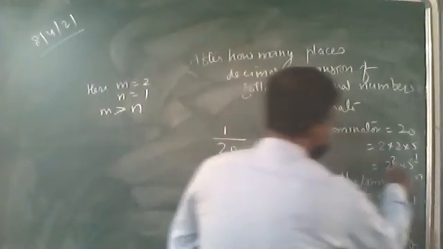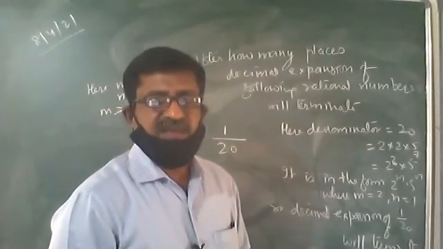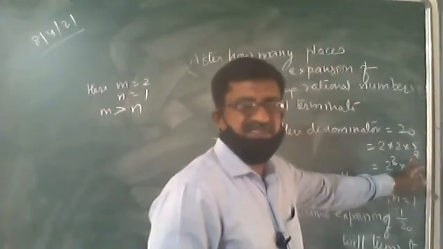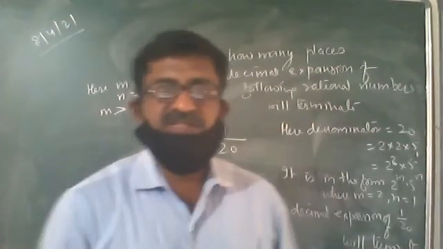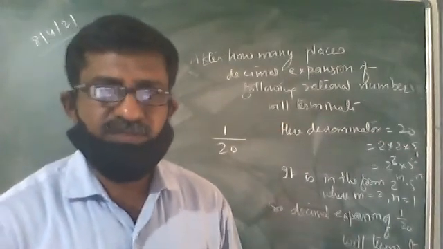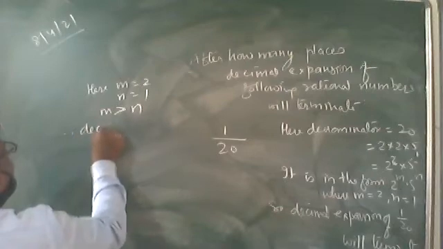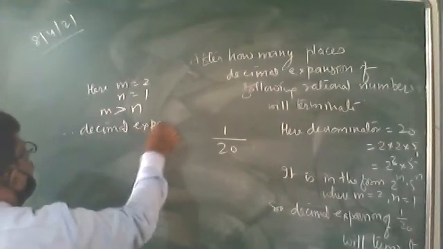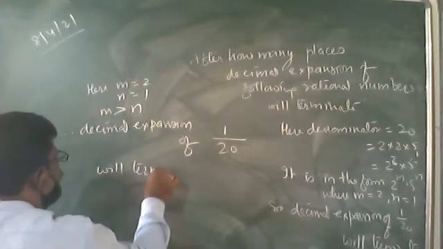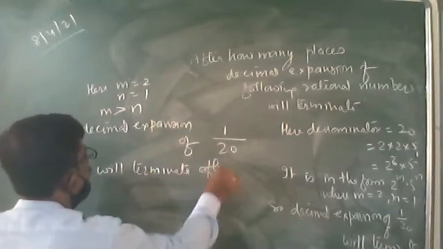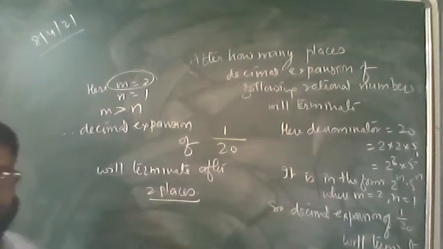Here we got 2 and 1. If in place of 1 there was 7, the bigger of 2 and 7 is 7, then it would have terminated after 7 places. But here we got 1. Between 2 and 1, 2 is bigger, and it will terminate after that many places as the bigger one. 1 upon 20 will terminate after how many places? Whichever is greater. 2 places. After 2 places it will terminate.